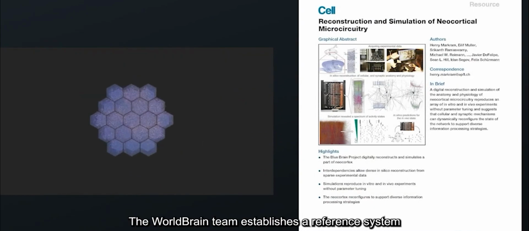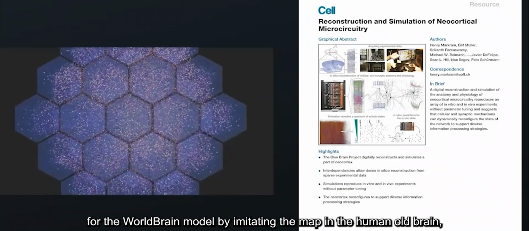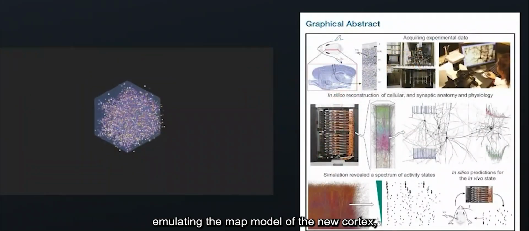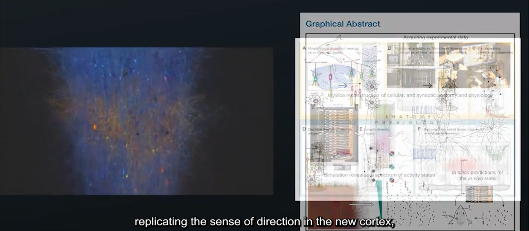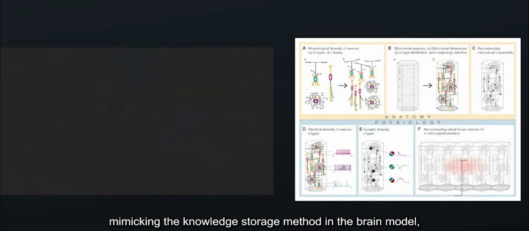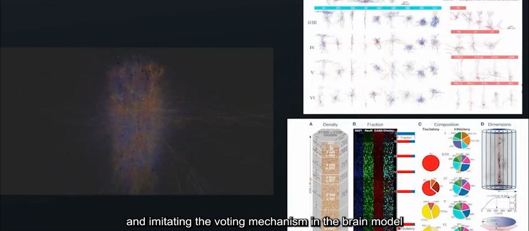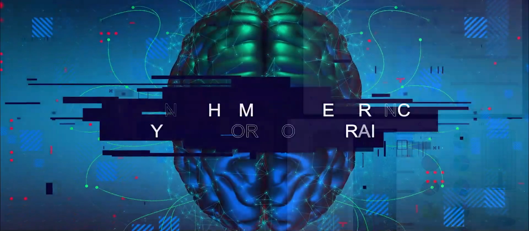The World Brain team establishes a reference system for the World Brain model by imitating the map in the humanoid brain, emulating the map model of the new cortex, replicating the sense of direction in the new cortex, mimicking the knowledge storage method in the brain model, and imitating the voting mechanism in the brain model to achieve emulation of the human brain.